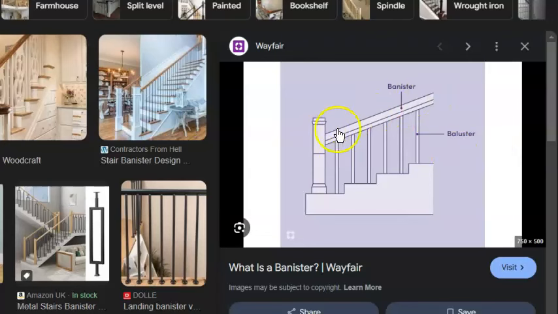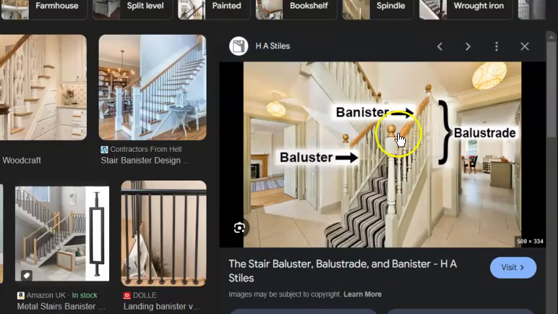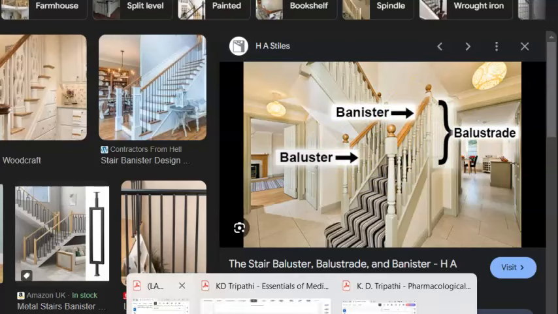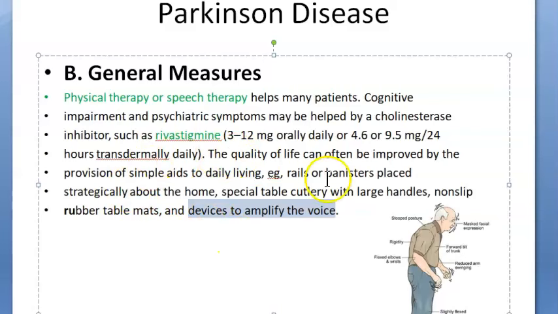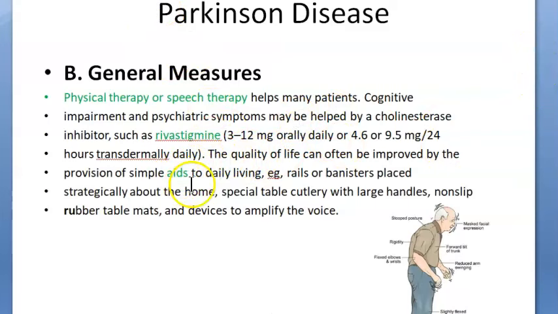Look at the banister, this one, to hold and climb. Every step will have this, no? And this is a baluster. Oh God, what an odd name, right? Banister is the one that you hold. And then you have so many other terms here. Okay. Fine. We have to learn English also. Now, so banister, rails, all that we said. Then aids, basically we'll highlight aids. Okay, this is small aids.